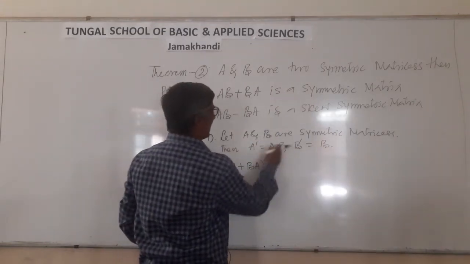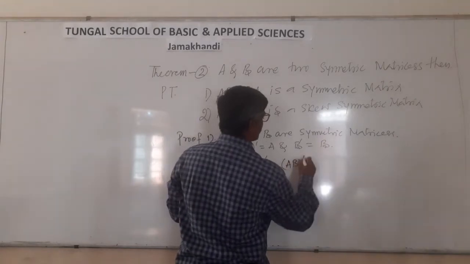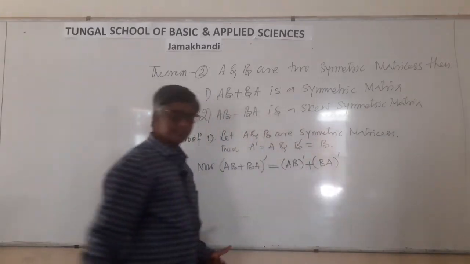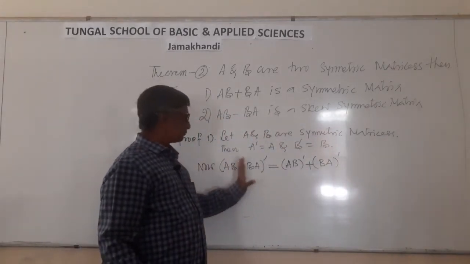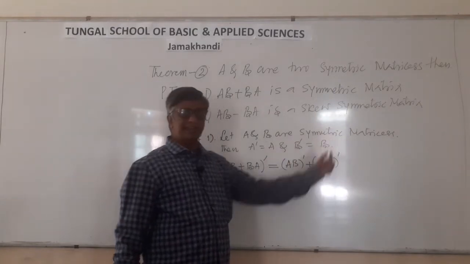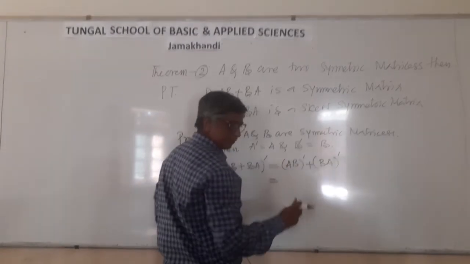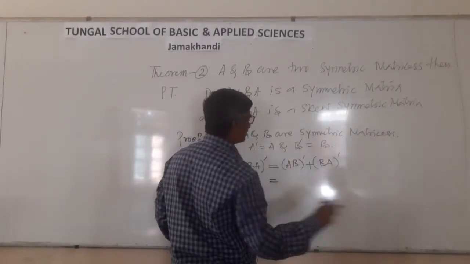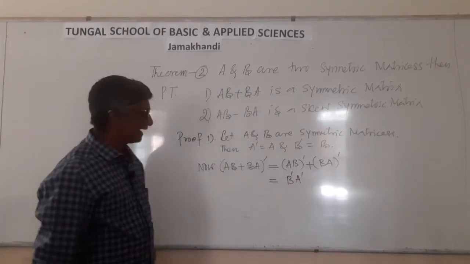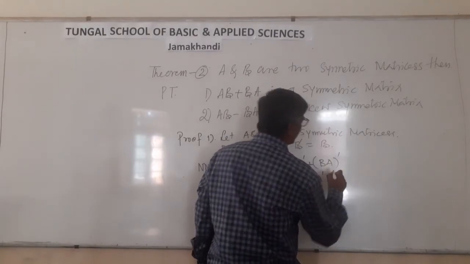(AB plus BA) dash equal to what? AB dash plus BA dash. Is it right? (AB plus BA) dash is nothing but AB dash plus BA dash. What is AB dash? (AB) dash equal to B dash A dash, plus (BA) dash equal to A dash B dash.